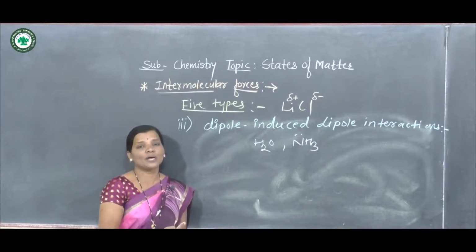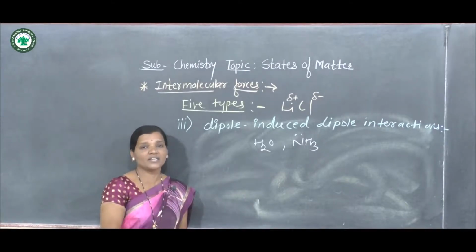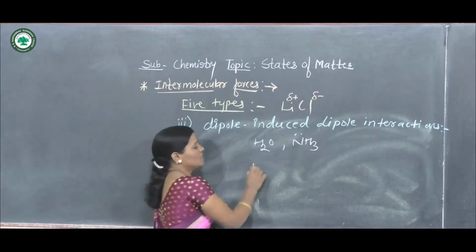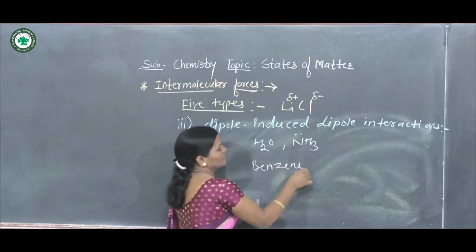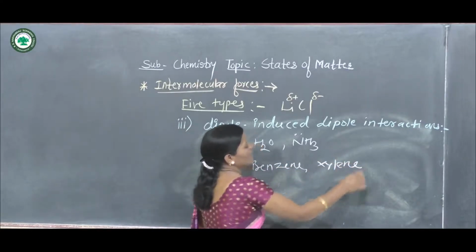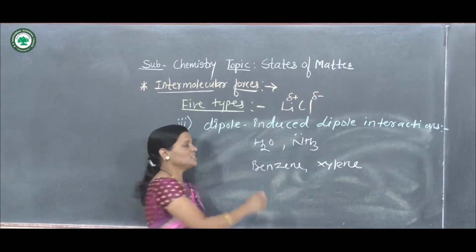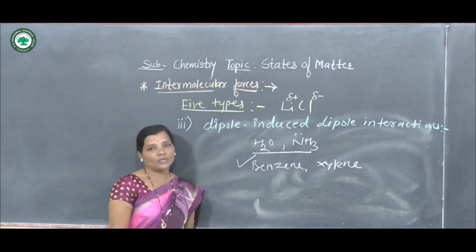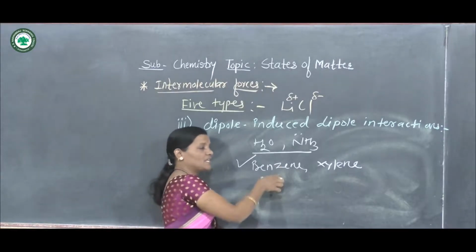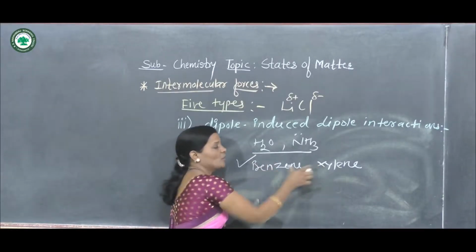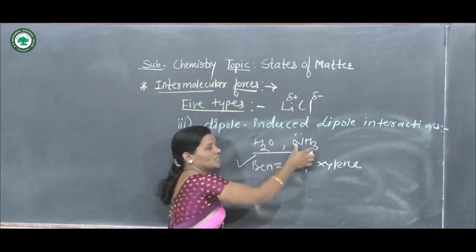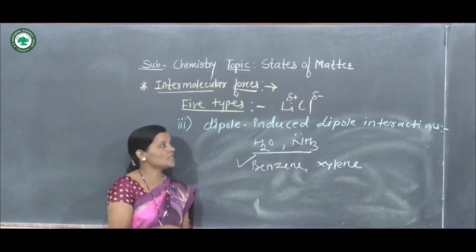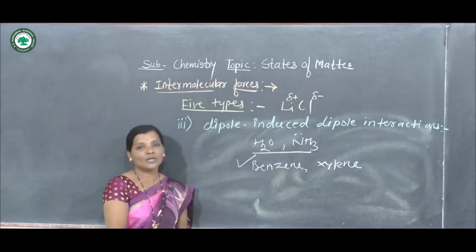When such polar molecules come in the vicinity of non-polar molecules, for example benzene or xylene, which are non-polar, polarity is induced in these non-polar molecules due to the polar nature of the other molecules. Such types of interactions are called dipole induced dipole interactions.